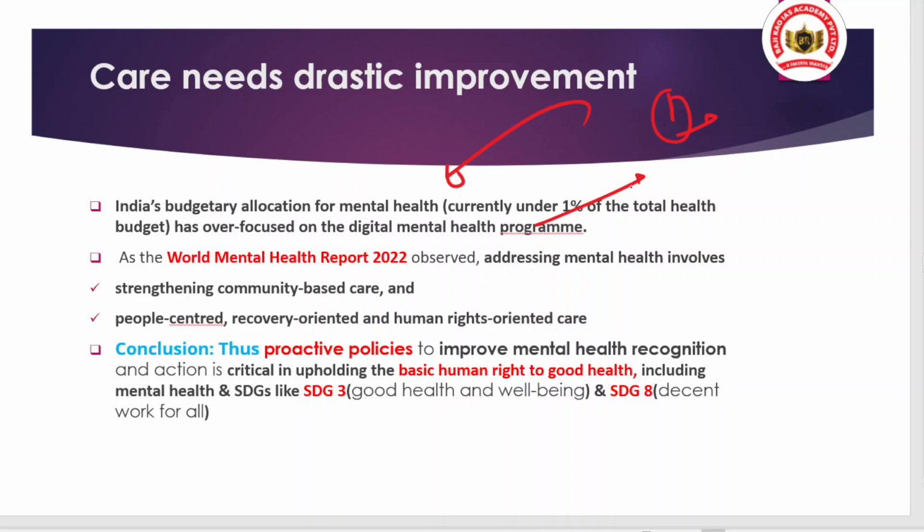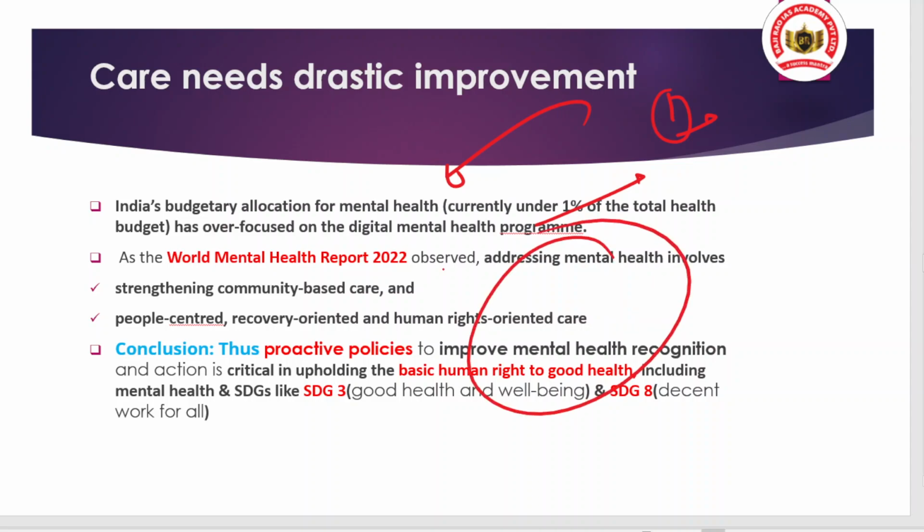People should visit the community healthcare center and have a proper consultation. Okay. And also recovery oriented and human rights oriented care is needed. So in conclusion, we should have a proactive policy to improve mental health recognition and action, which is very very critical to uphold the basic human right to good health.